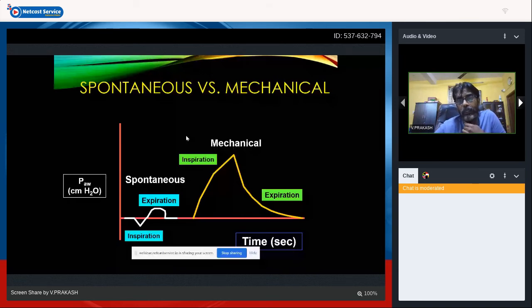That is the reason in case of assist control breaths you will have a negative flick here when the baby starts breathing. So in a CMV mode, in a pressure versus time loop, you will get a curve like this. Whereas in assist control mode, you will get a negative flick, or a spontaneous trigger breath. Once the trigger sets, then the inspiration starts.